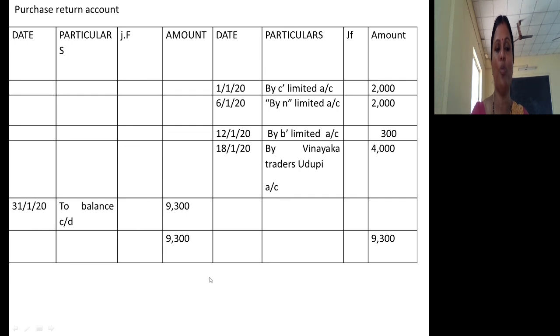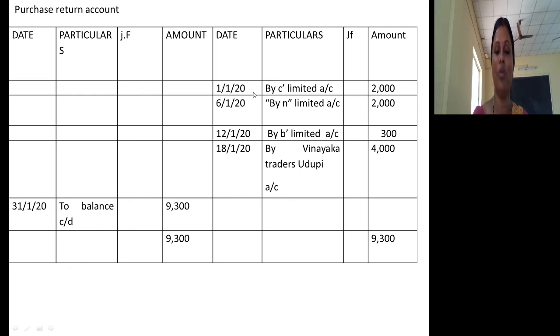If you go to the purchases return account, either you can specify the names of suppliers to whom you returned goods individually, or you can write 'by sundries' rupees 9300. I have recorded each and every supplier's name, as per the date.